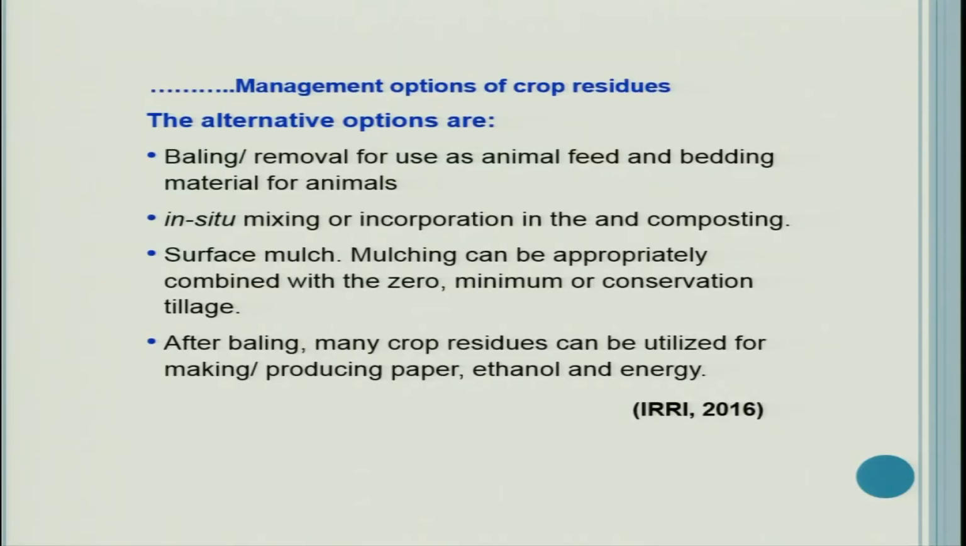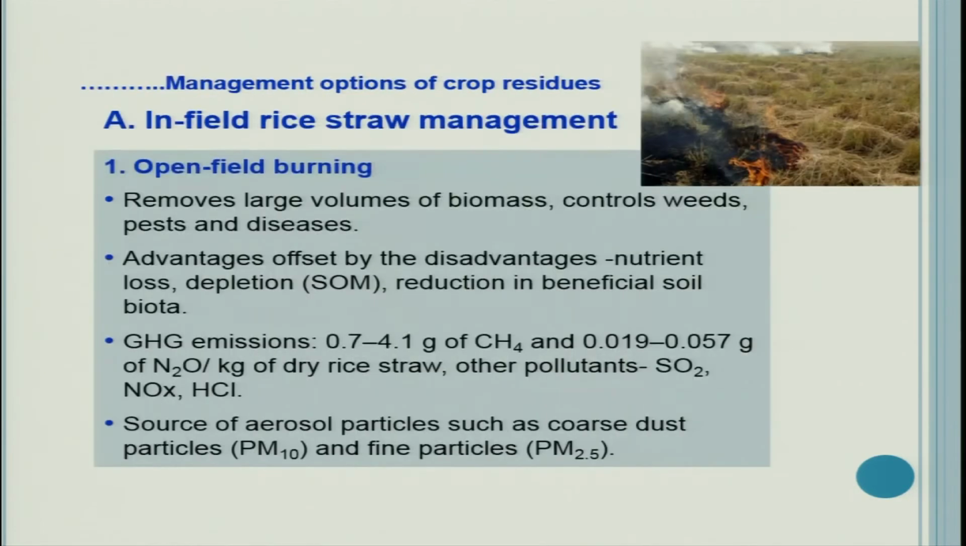Therefore, baling or removal for use as animal feed and bedding materials for animals can be practiced. In situ mixing or incorporation, and in the end, composting can also be done. Surface mulching can be appropriately combined with zero, minimum or conservation tillage. After baling, many crop residues can be utilized for producing paper. Even paper can be produced, ethanol can be produced, or energy can be produced.